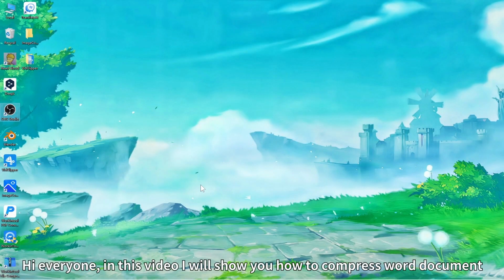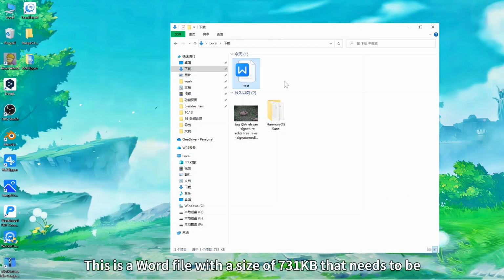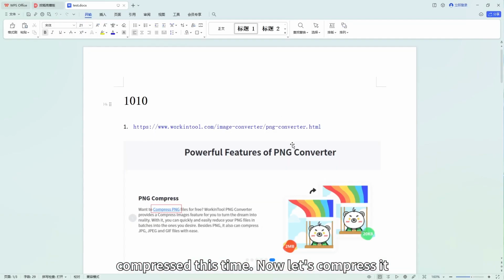Hi everyone, in this video I will show you how to compress a Word document. This is a Word file with a size of 731 kilobytes that needs to be compressed this time.